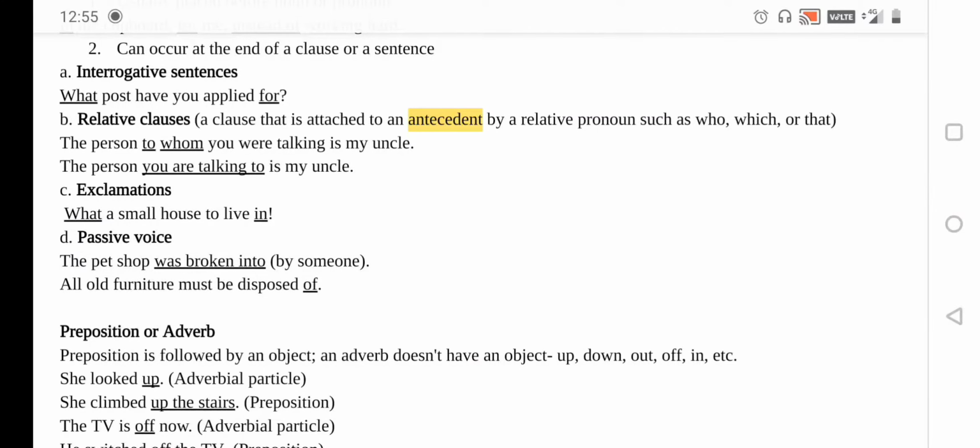Relative clauses. In this you need to understand what we mean by a relative clause, and along with that, what an antecedent is. A relative clause is a clause that is attached to an antecedent by a relative pronoun such as who, which or that.